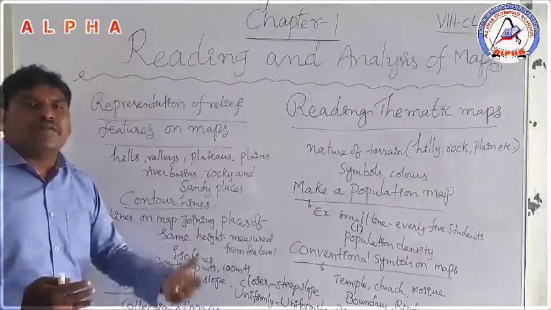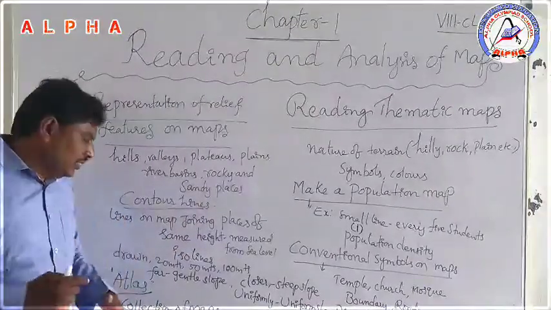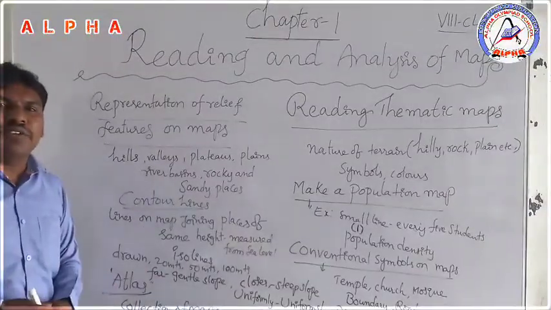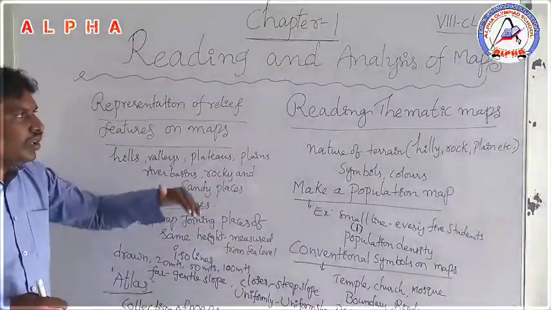So there are different kinds of maps. An atlas is a collection of maps, and we can observe a number of maps in an atlas.